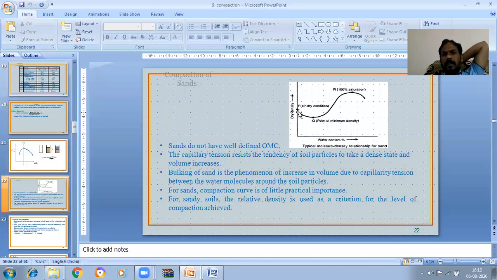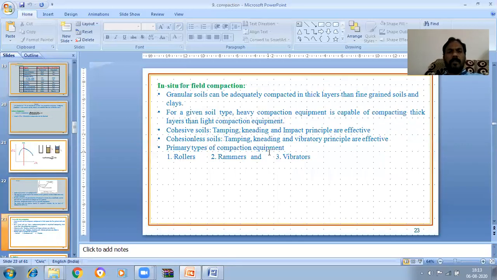Here this is the air dry condition, point P. Here is the point of minimum density. Again it increases. So here or here or here, where is the maximum density point? That we cannot measure accurately. That's why sands do not have a well-defined OMC.